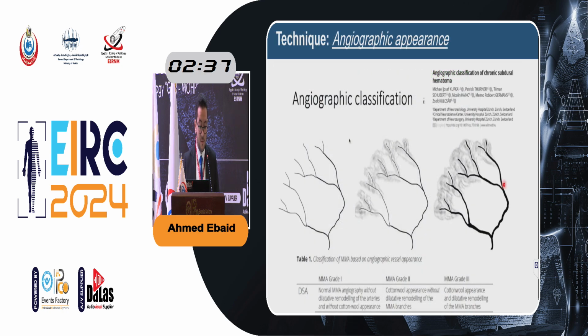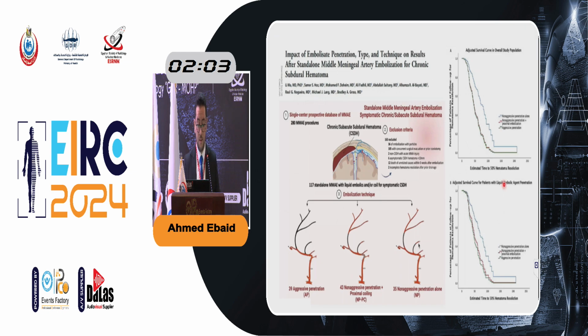This is a very recent classification from the Zurich team, the angiographic classification for middle meningeal artery in cases of chronic subdural hematoma. Grade 1, you can see there is no dilatation of the middle meningeal artery and no cotton wool appearance. In grade 2, you can see the starting of the cotton wool appearance without dilatation of the middle meningeal artery, and in grade 3 you can see the dilatation and remodeling of the middle meningeal artery with the cotton wool appearance. And grade 3 is the most beneficial from the middle meningeal artery embolization.